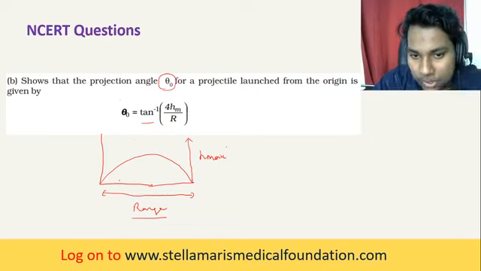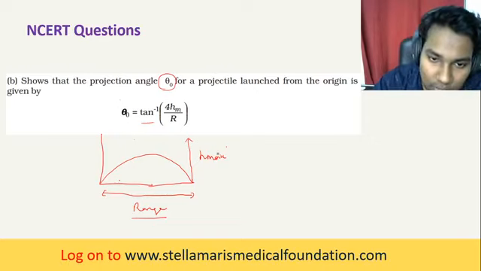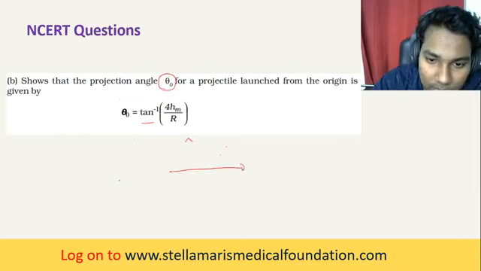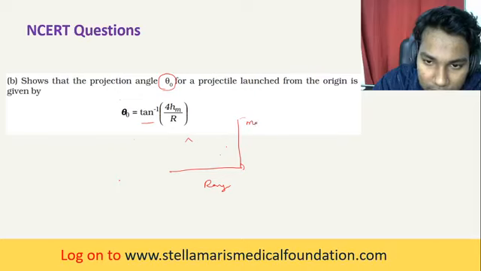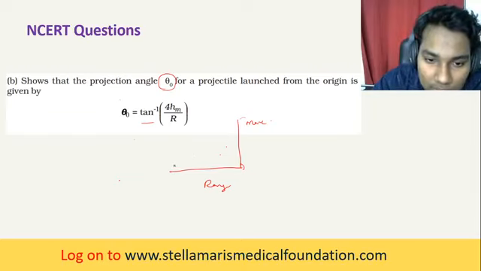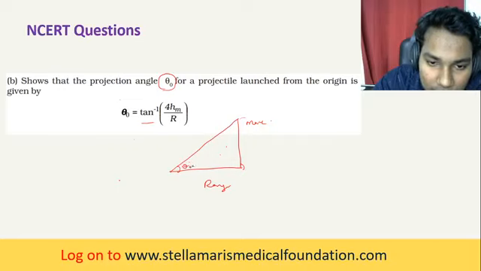How will we construct a vector, you know, right? We have a range and we have a maximum height, so construct a right angle triangle from these. It is projected with the angle theta naught.